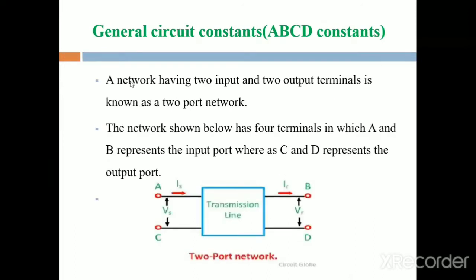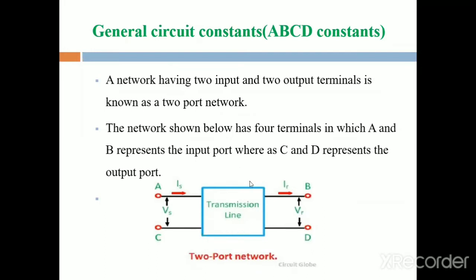First, what is meant by a two-port network? A two-port network is a network having two input terminals and two output terminals. It consists of two inputs A and C and two outputs B and D. Why are we using the two-port network?